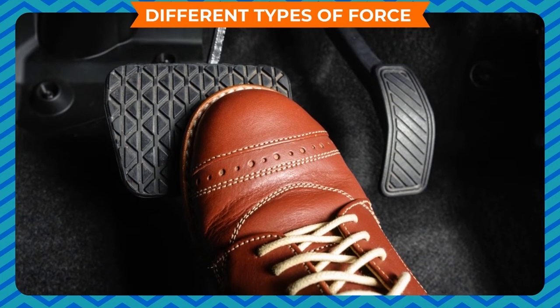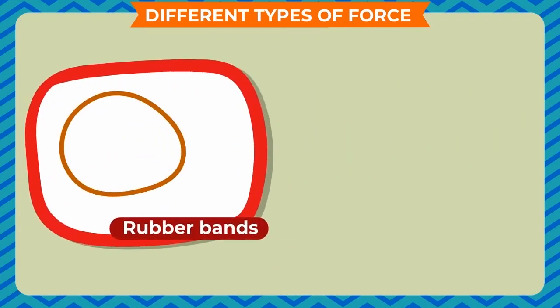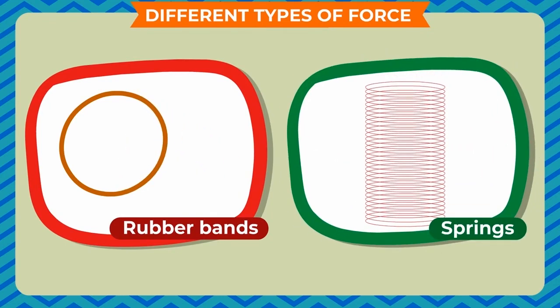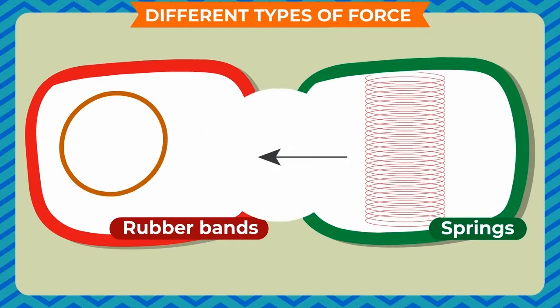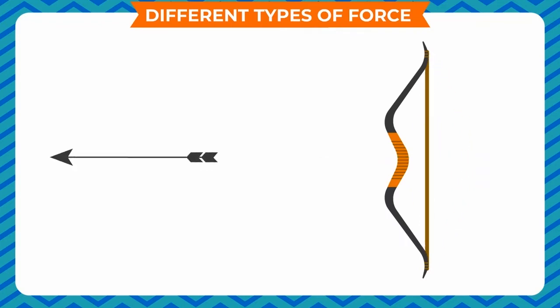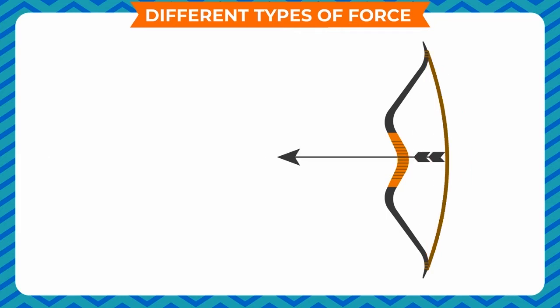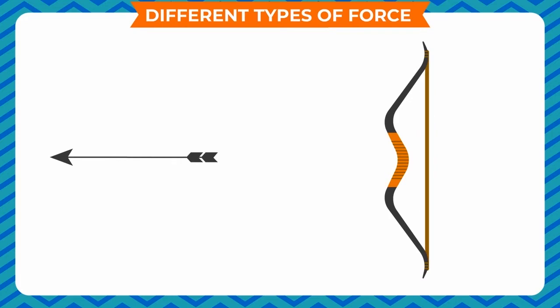When we stretch things such as rubber bands, springs or elastic, they can come back to their original shape. It is known as elastic force. We can shoot an arrow with the help of a bow. To shoot an arrow, we stretch the bowstring. The bowstring stretches and helps the arrow to move forward.